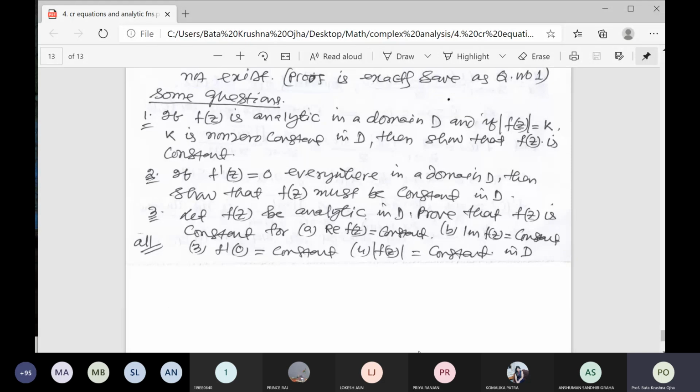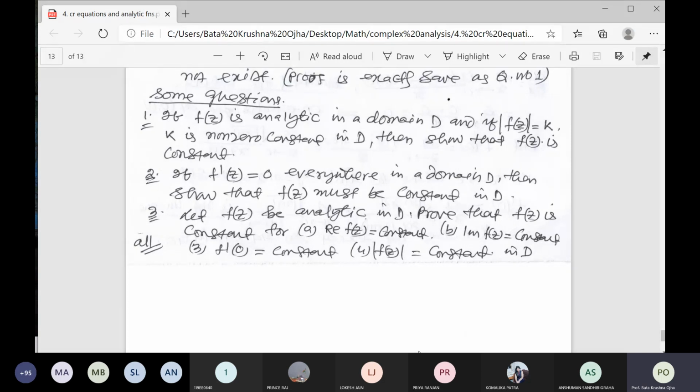Then apply your CR equations and eliminate the derivatives. Finally you will find f dash z, and you have to show that it is a constant. So finally u square plus v square is equal to a constant. It is completely solved in Kreyszig, or in Grewal if you have it. If you have a doubt, you can ask me about this question.